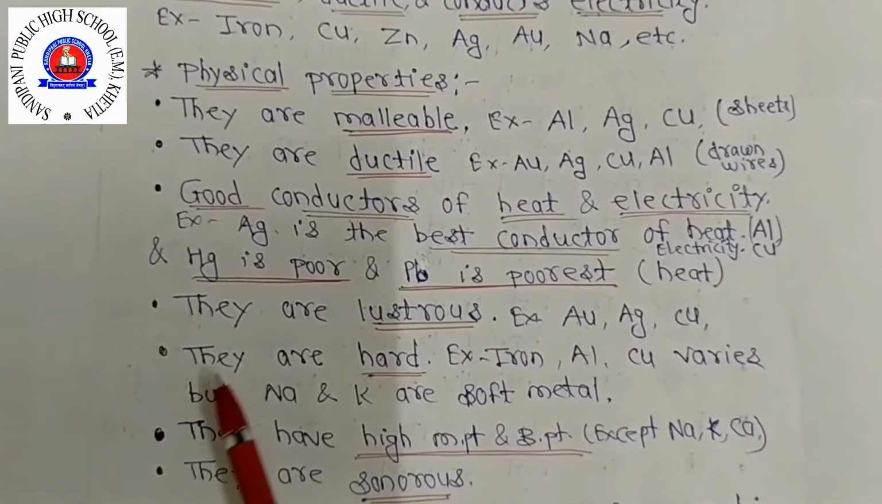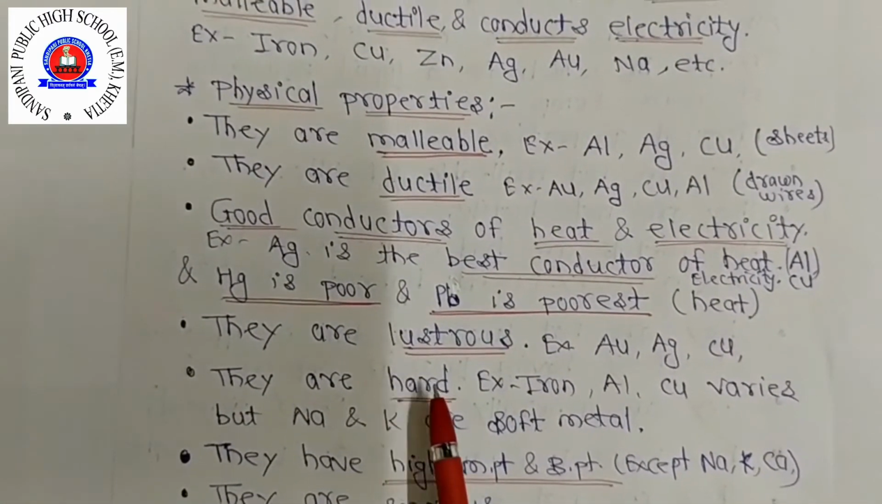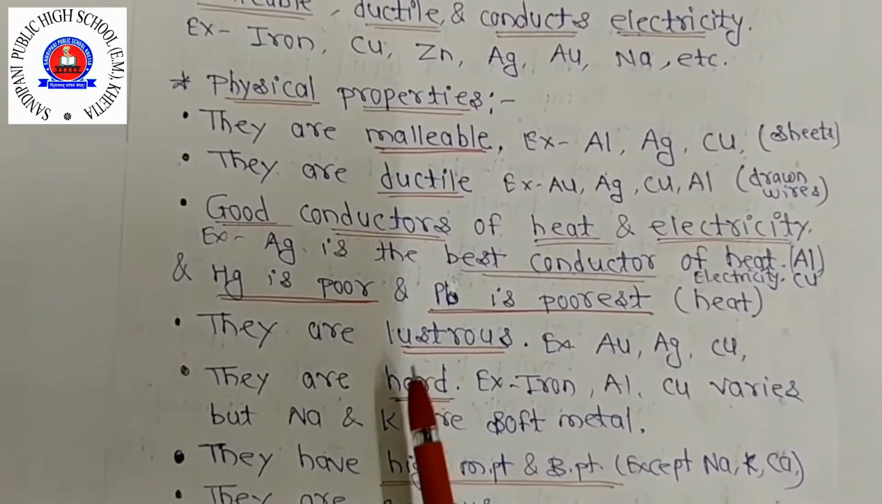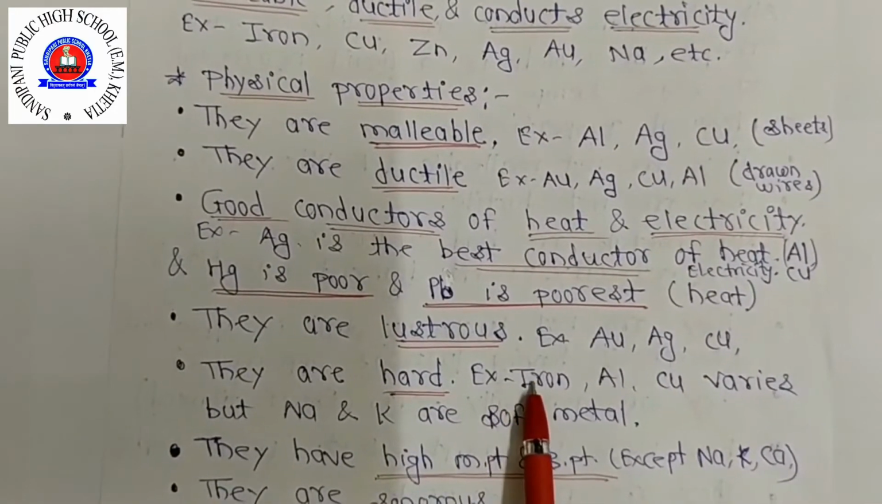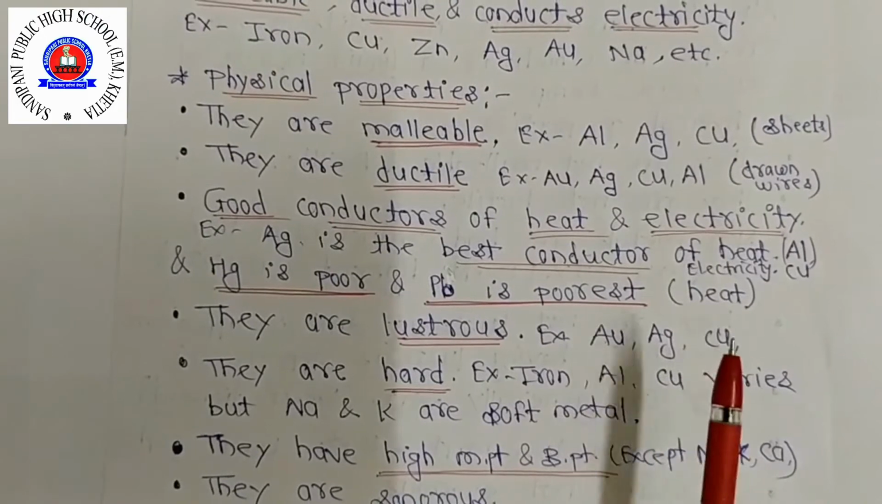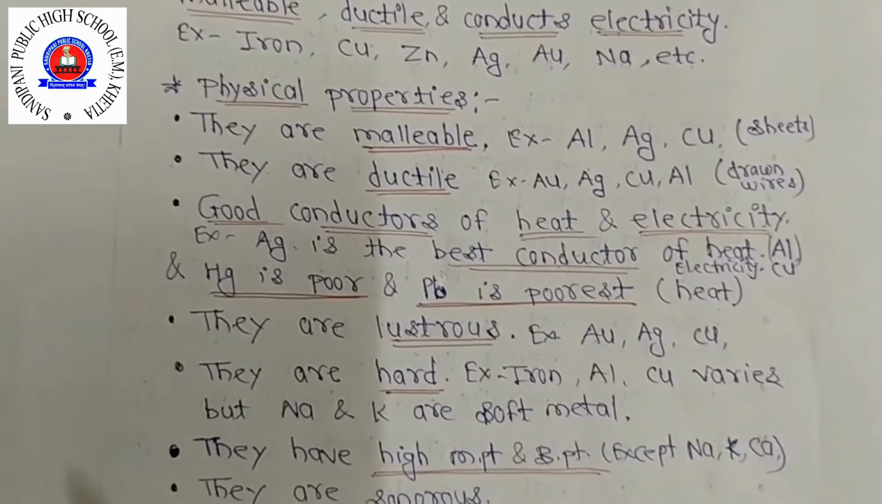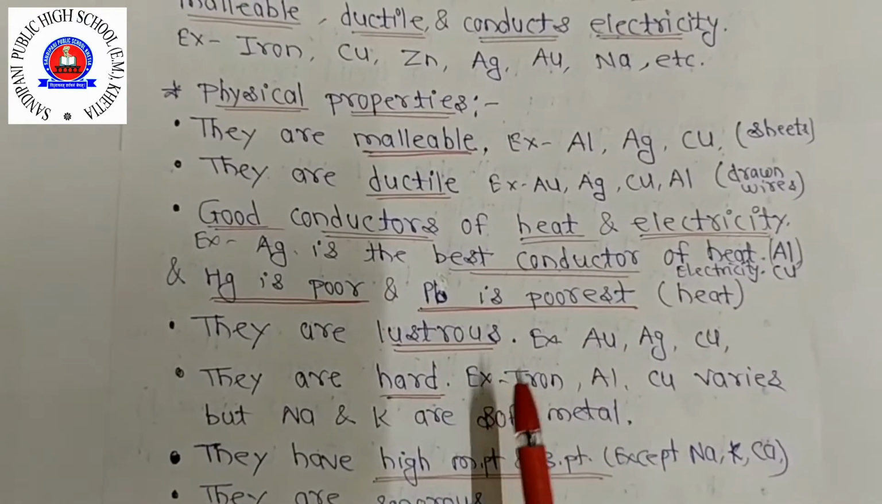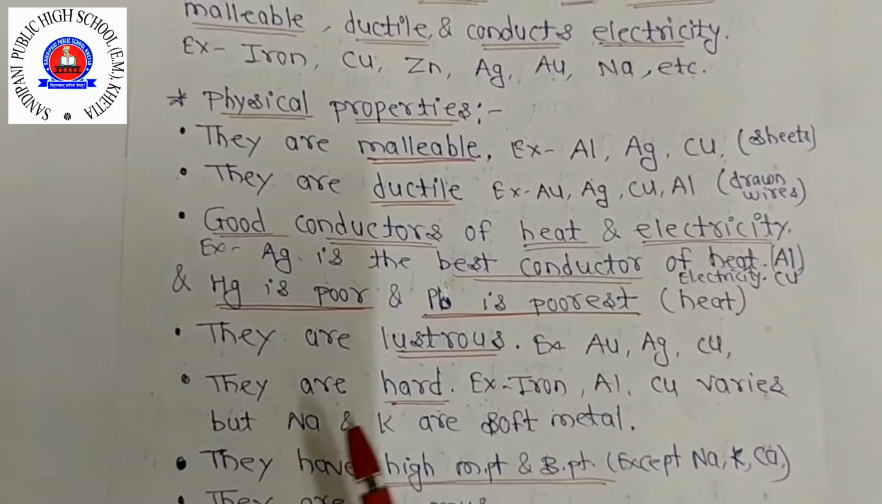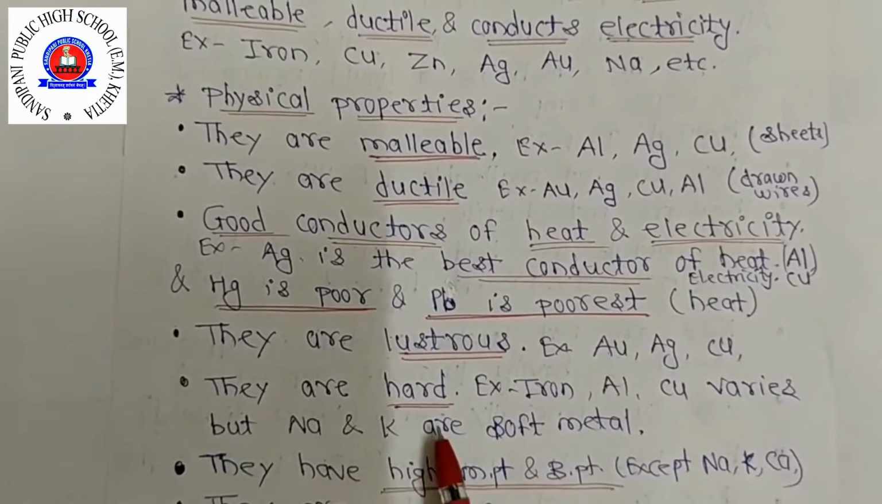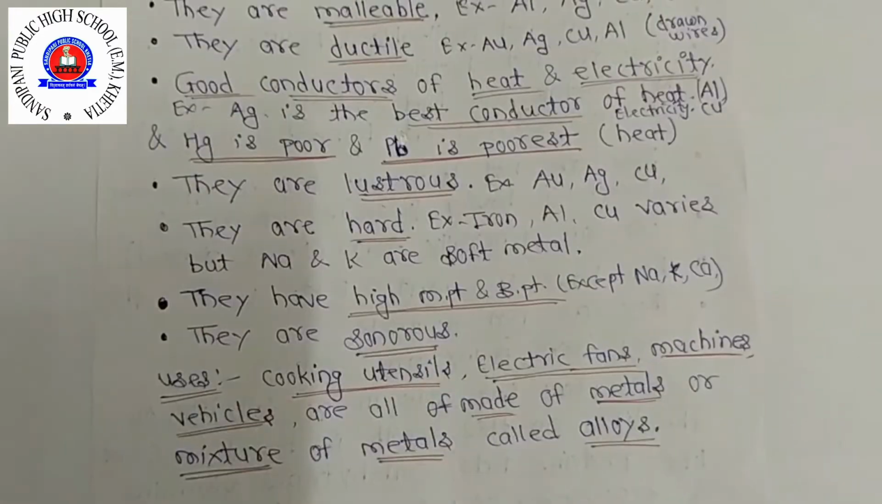Clear? Now next, they are hard. They are hard means वो बहुत ज़्यादा hard होते हैं. For example, iron, aluminium, copper, and this varies from metal to metal. Means ऐसा नहीं है कि एक जैसी hardness हो रही है. It varies from metal to metal, but exceptions are also there. Sodium and potassium are soft metals.